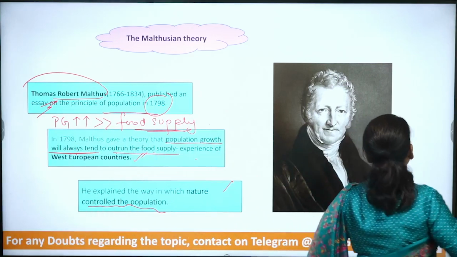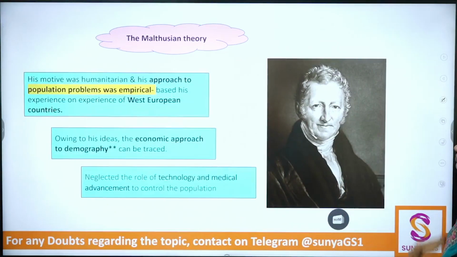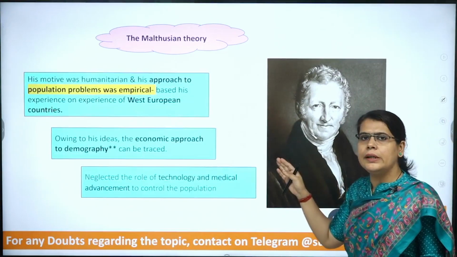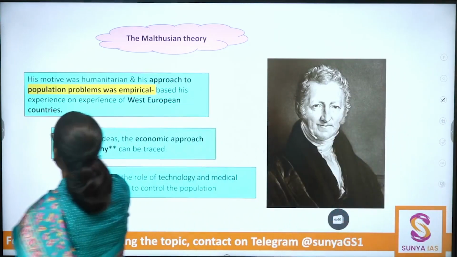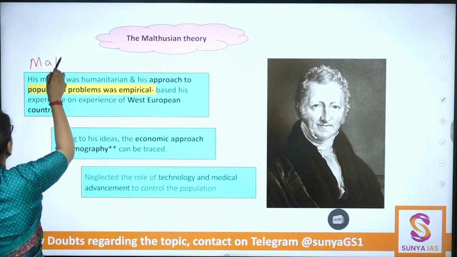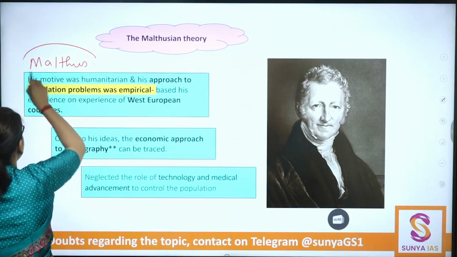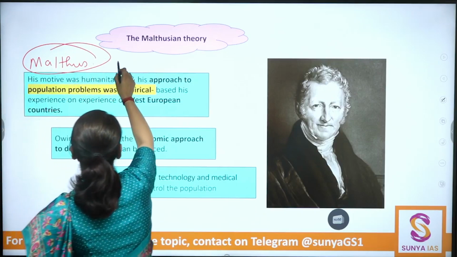So Malthus. Very importantly, let's try to understand what was his approach. Malthus was a humanitarian. Next point, write down.